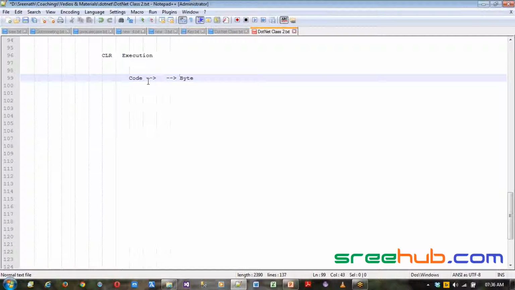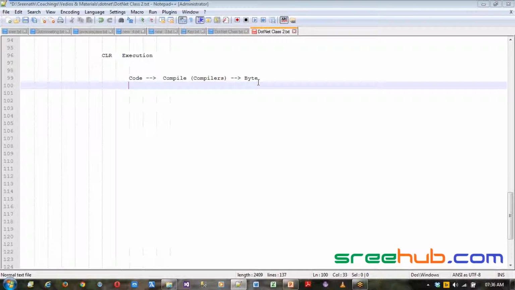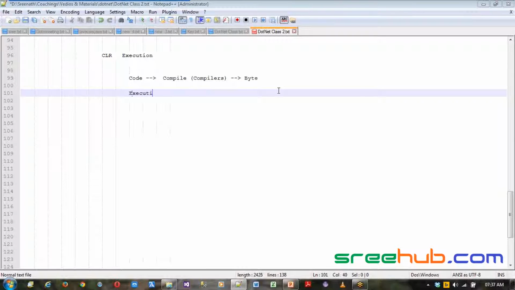This process of conversion is called the compilation process, and it is done by something called compilers. In any language, this is a common standard. Even if you have experience in C or C++, you would have done the same. After writing your program, you would have executed it, which internally compiles and runs your program. Same way, it's very important to understand every technology's execution model.